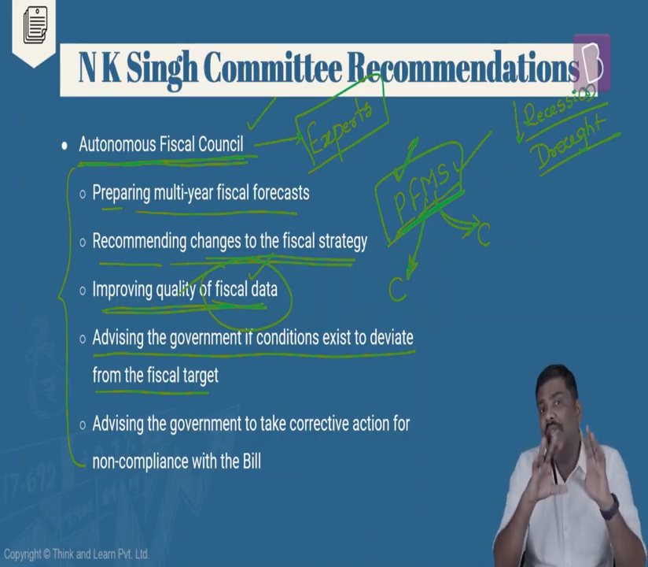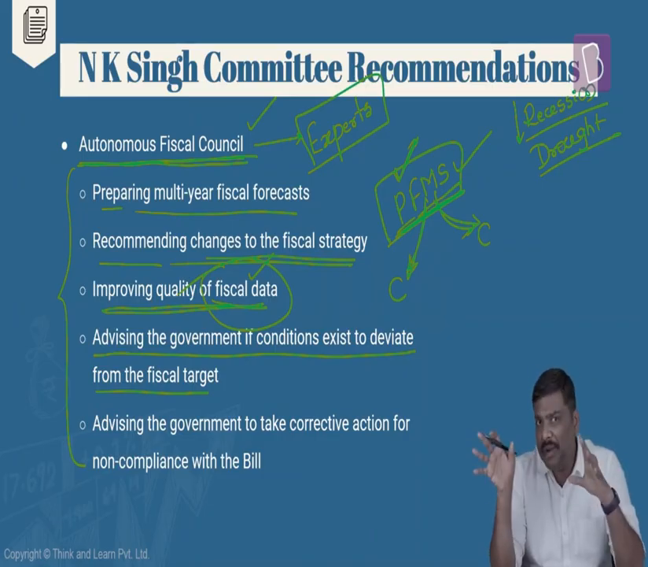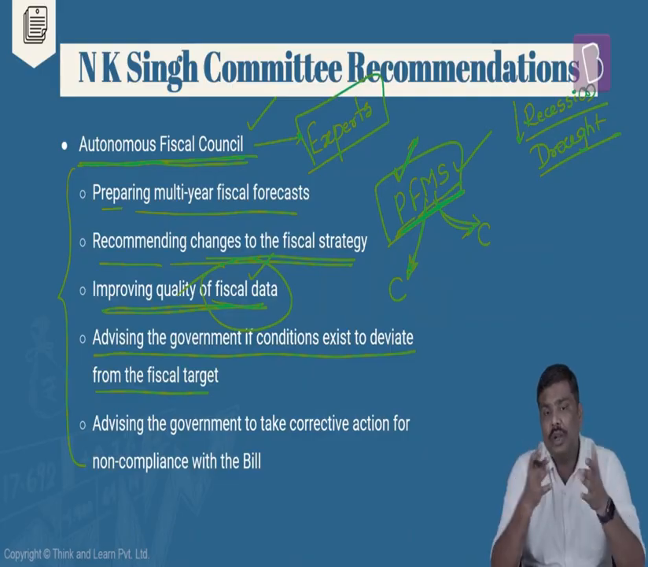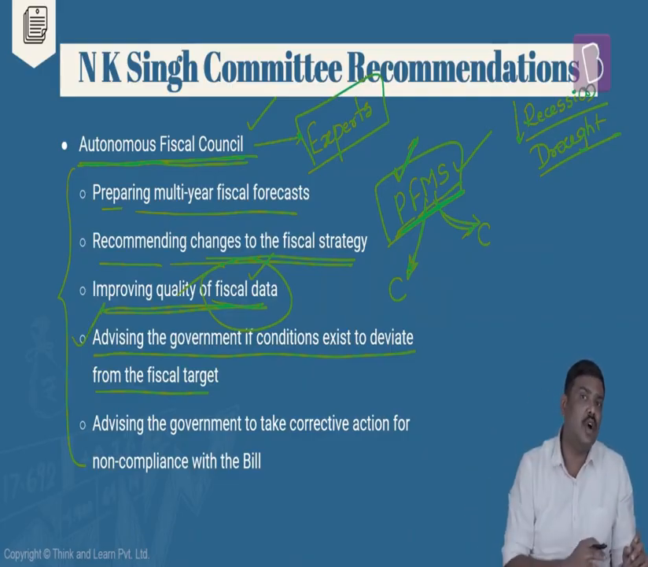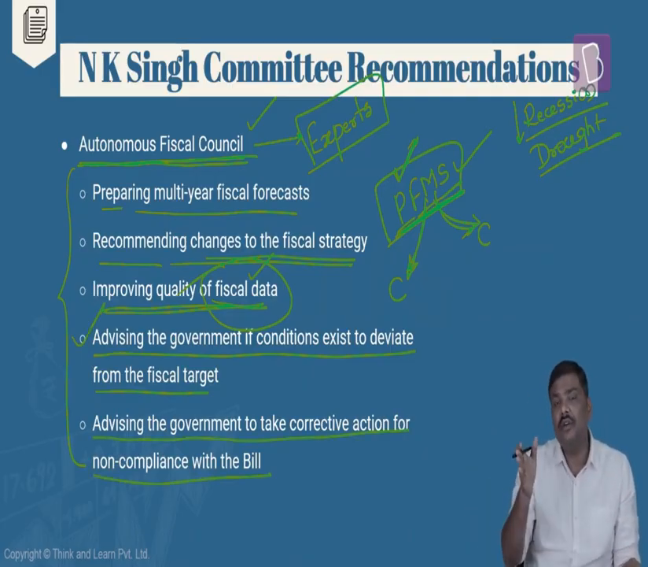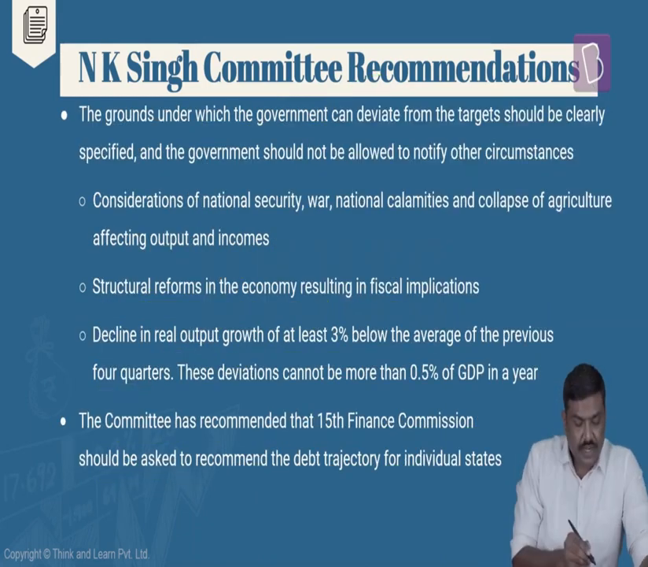And when they spend so much money, obviously they will not be able to meet the targets, such as revenue deficit, fiscal deficit, and even public debt targets. So are there any situations in the economy which will allow the government to deviate from the target? If yes, the council will advise the government on that. And finally, it will also advise the government to take corrective action if they are not following the recommendations given by this committee.